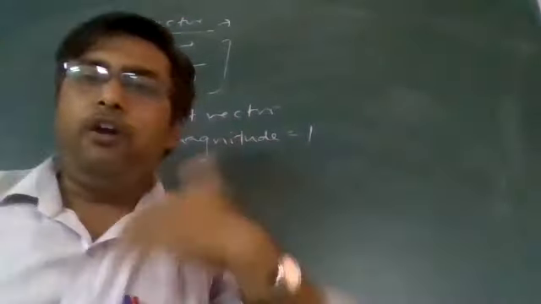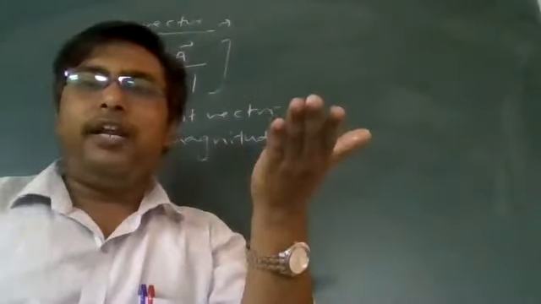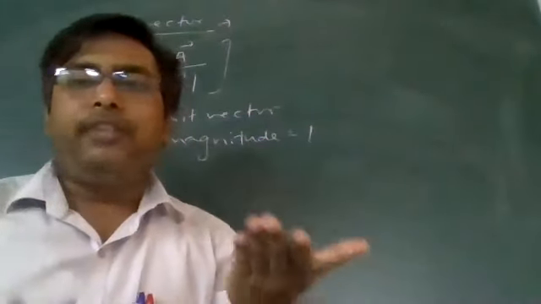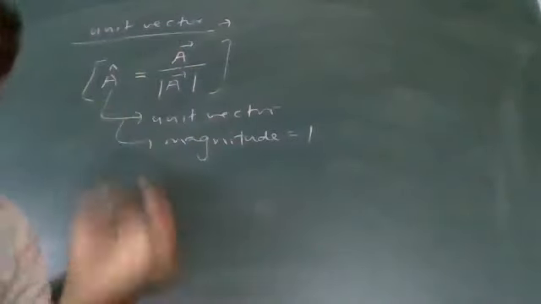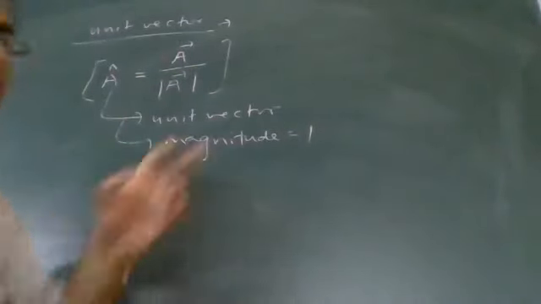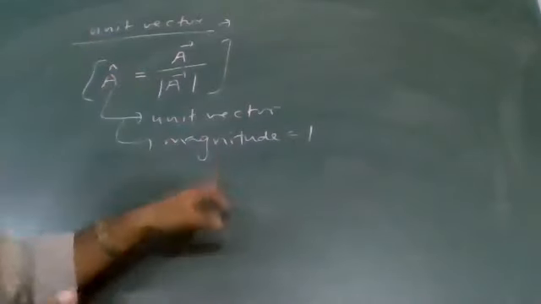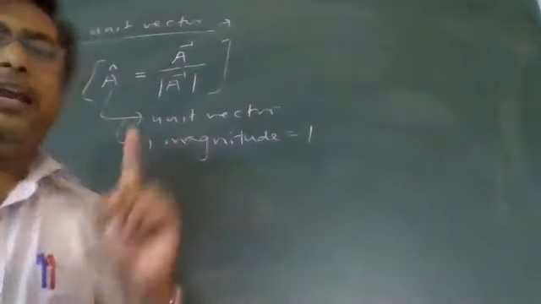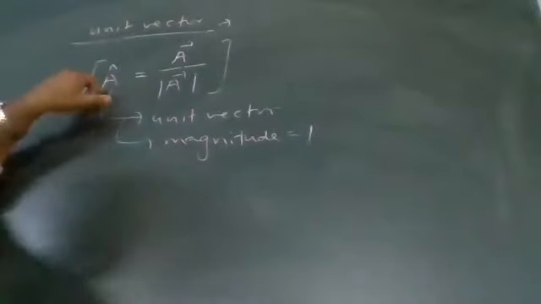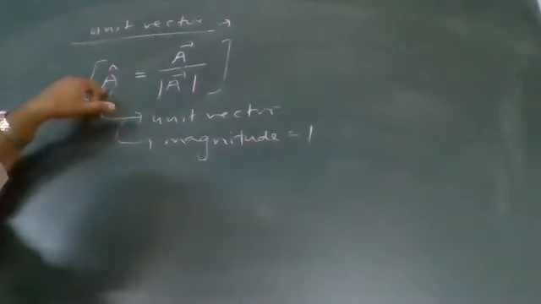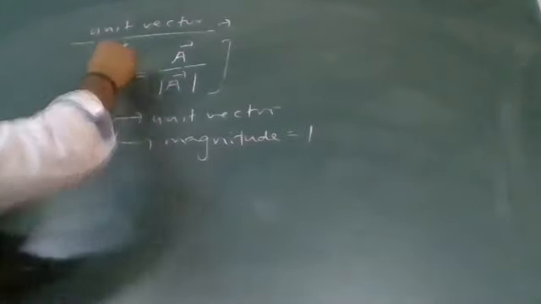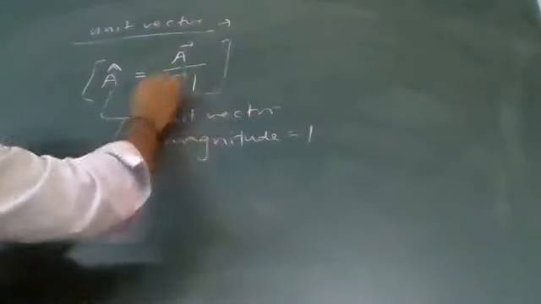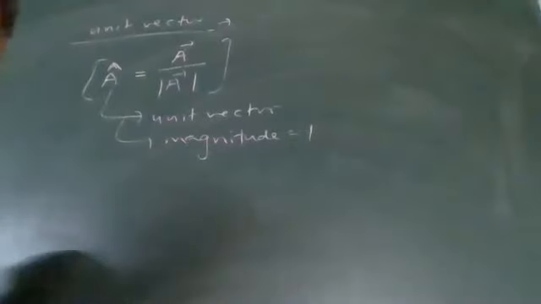How will you obtain the unit vector? Any vector quantity divided by the modulus of that vector quantity, then you will obtain the unit vector. Modulus of unit vector is always 1. And how is the unit vector represented? A cap. Cap is the symbol of unit vector. This is the pure vector. This is modulus of vector. I hope these initial points about vectors are clear.